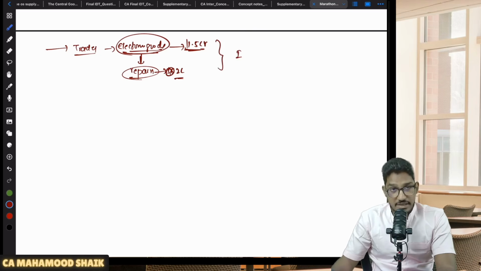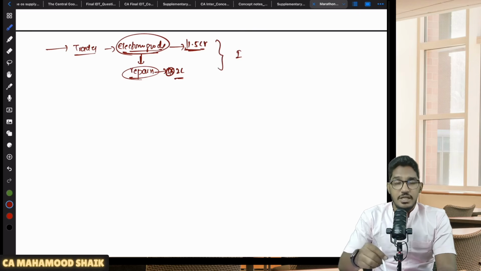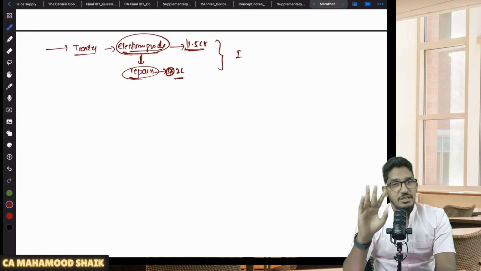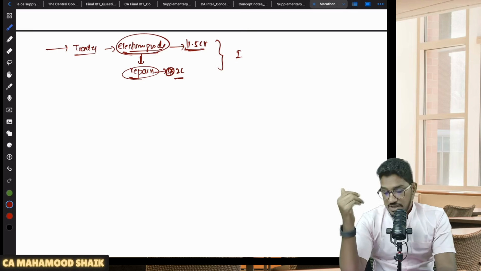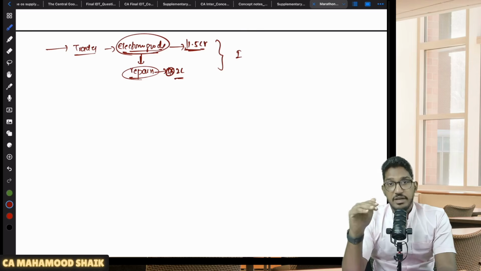If I provide any service, I will become ineligible for composition levy. Because composition levy under section 10 subsection 1 and 2 is only for manufacturer, trader, restaurant service provider. Apart from that, I should not provide any other services. So that's why I become ineligible for composition levy if I do some repairs. Yes or no? But the government has given relaxation. These are all genuine cases.